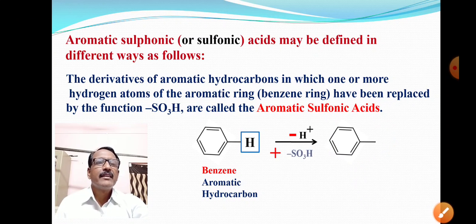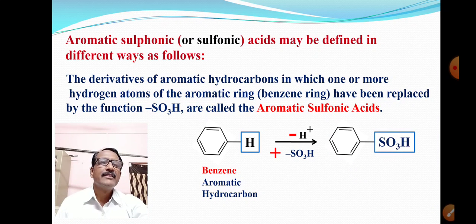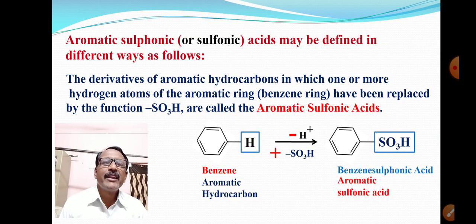Now here SO3H group is added, and this is benzene sulfonic acid, aromatic sulfonic acid. That means according to this definition, aromatic hydrocarbons are converted into aromatic sulfonic acids by replacing one or more hydrogen atoms of the aromatic ring by SO3H group.